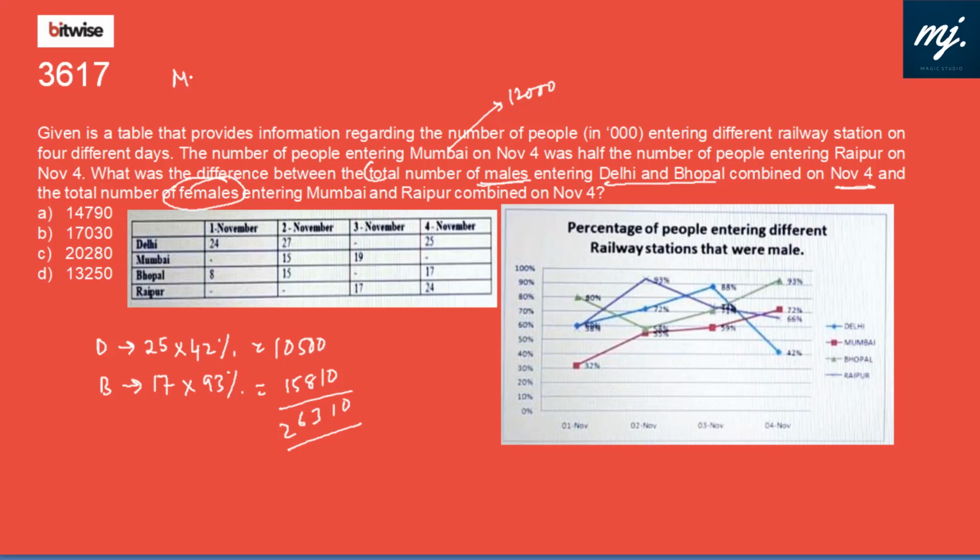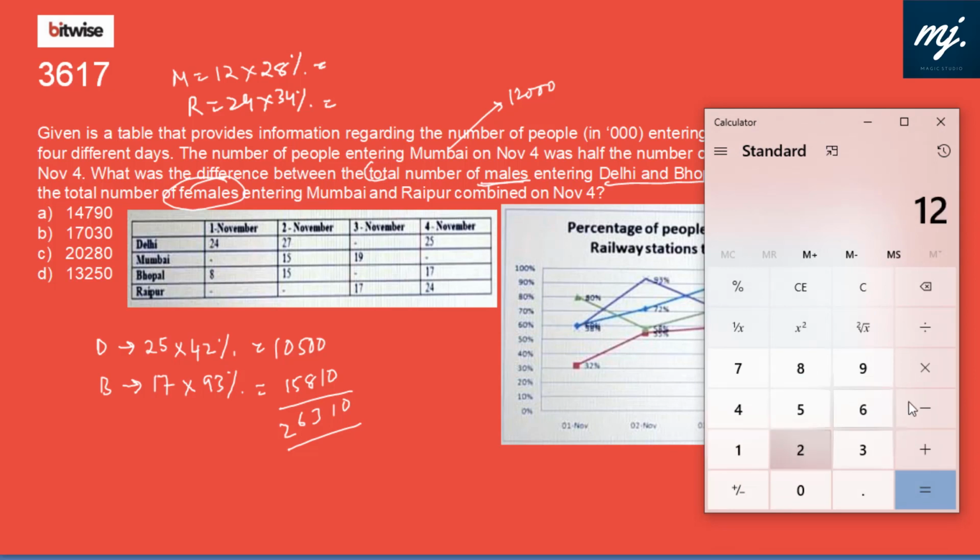And the total number of females entering Mumbai and Raipur. Females, Mumbai is 12,000, we know. So Mumbai is 12,000 into female, that is red. The number of males entering is 72%. So female should be 100 minus 72%, that is 28%. And for Raipur, it is 24,000, Raipur is this blue violet one. 66% are male, so 100 minus 66 is 34%. Those should be female.